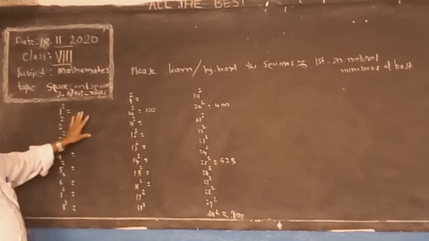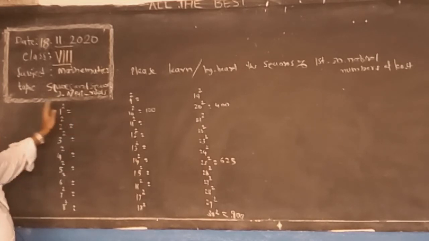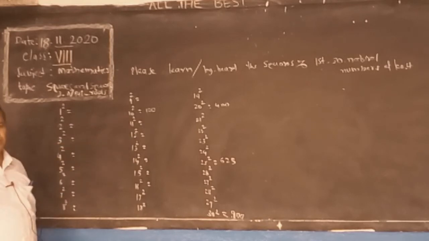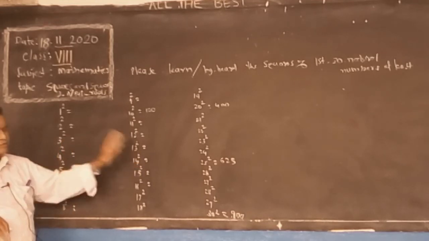First of all, you write the squares first. Later, after knowing these squares, how to find the square roots, in the next class I will explain. You please learn now up to 30.